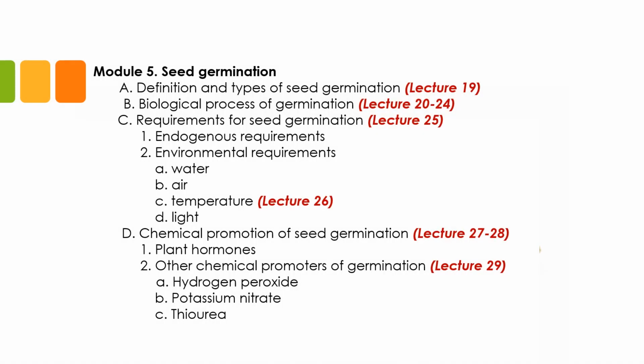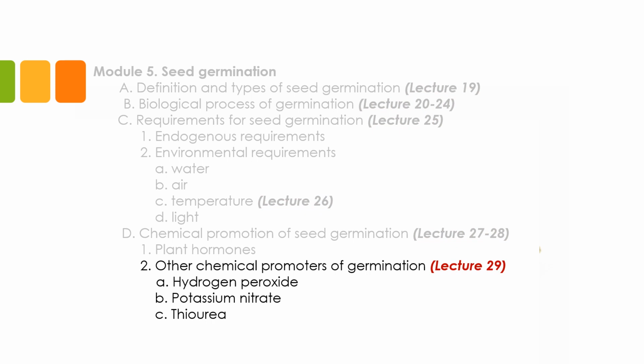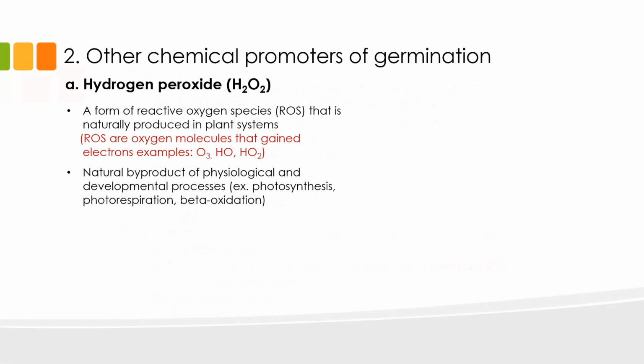Aside from plant hormones, there are also other chemicals that can induce germination in seeds. In this lecture, we will look at a few known chemical promoters of seed germination, specifically hydrogen peroxide, potassium nitrate, and thiourea. Let's start with hydrogen peroxide.